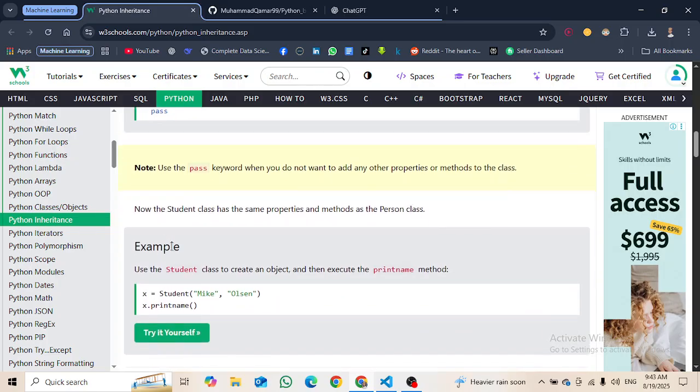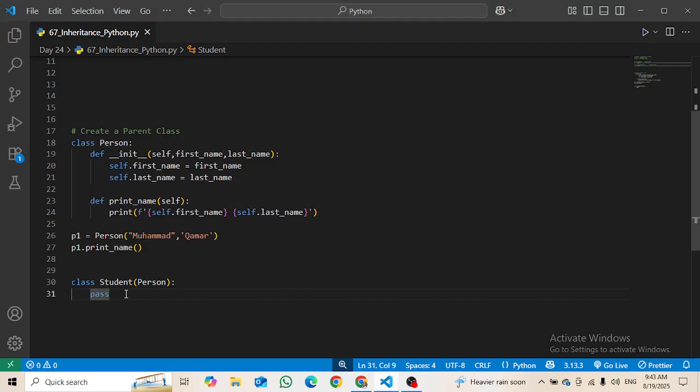Here you can see that we wrote no property, no method, but still it has the properties and methods of the parent class.